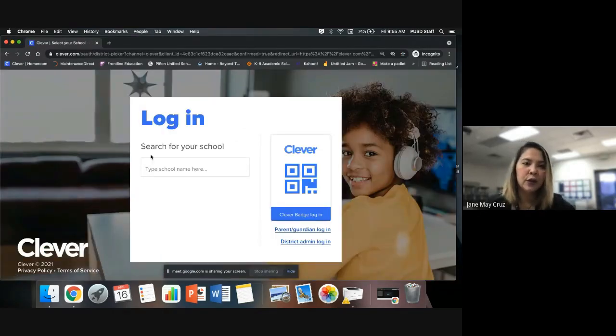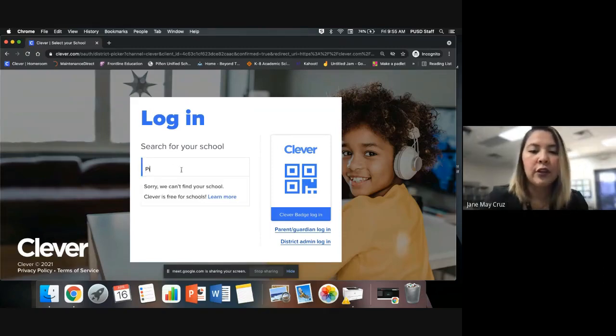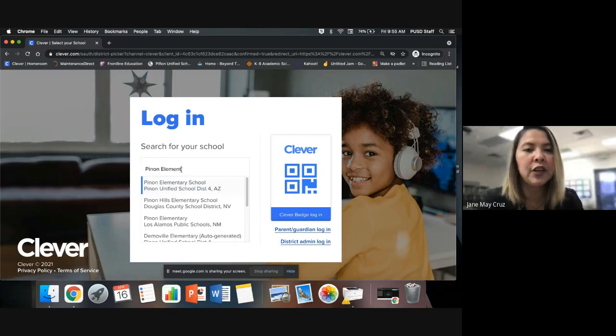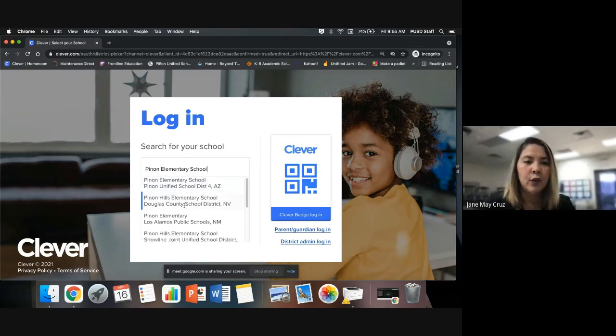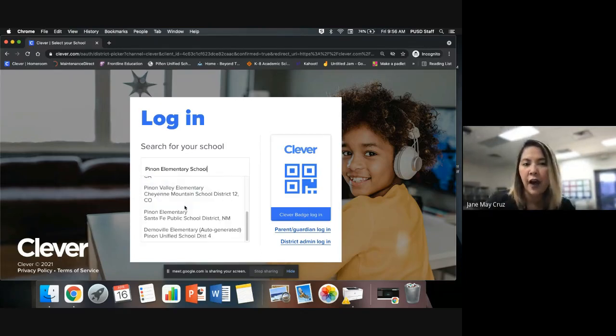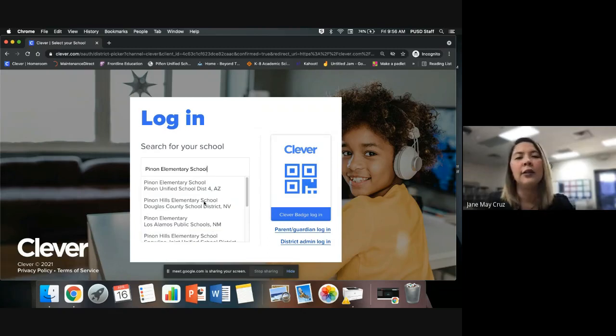And then it will search for your school. It will ask the name of your school. So, in our case, we will be using Pinion Elementary School. Okay, and if you would notice, there are one, two, three, four, five, or six actually, elementary schools when you type Pinion Elementary. So please make sure that you choose the Pinion Unified School District number 4 in Arizona. Okay, that's for your Pinion Elementary.